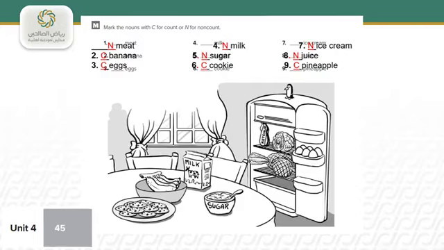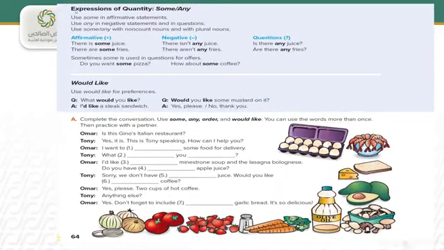Yes, let's move to another point. Expressions of quantity, some and any. We usually use some in affirmative statements with count and non-count nouns. We use any in negative statements and in questions. We use some and any with non-countable nouns and with plural nouns.